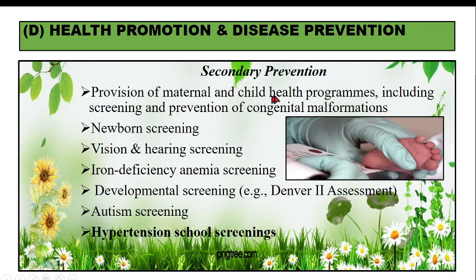In secondary prevention, we do many things. These include provision of maternal child health programs, including screening and prevention of congenital malformations, newborn screening, vision and hearing screening, iron deficiency anemia screening, and development screening, for which we now have the Denver 2 assessment. We screen for autism and hypertension, and school screening. We shall be studying these in the subsequent slides.